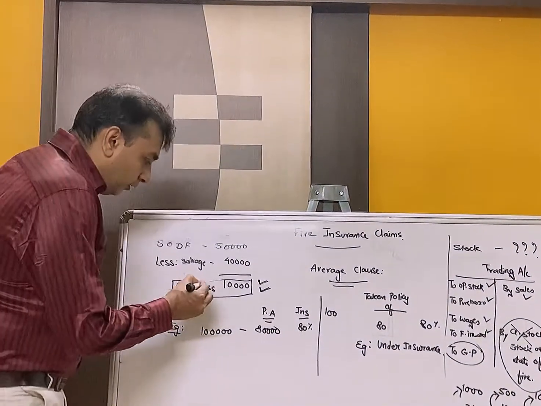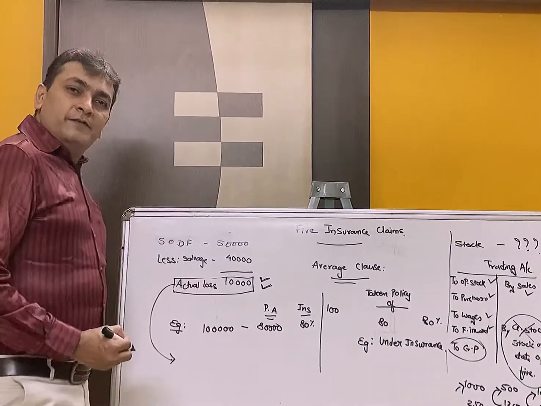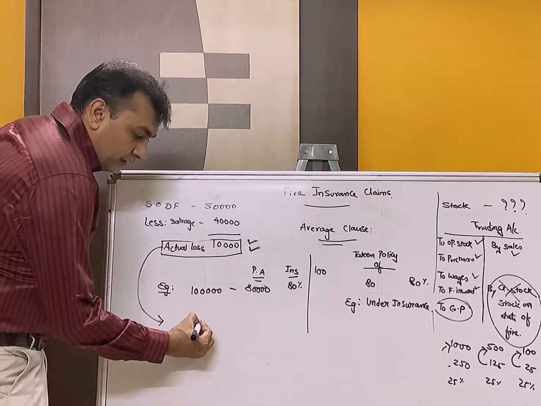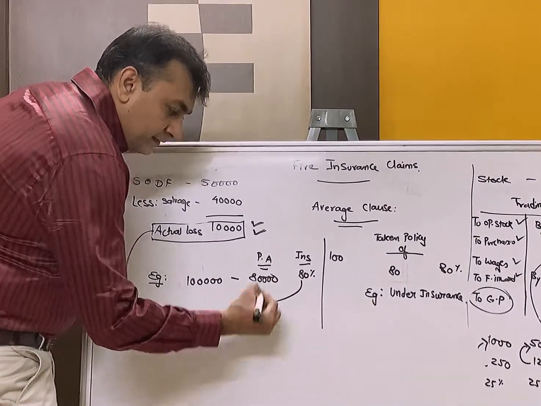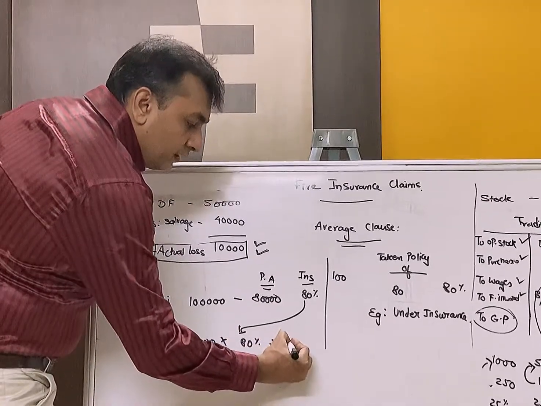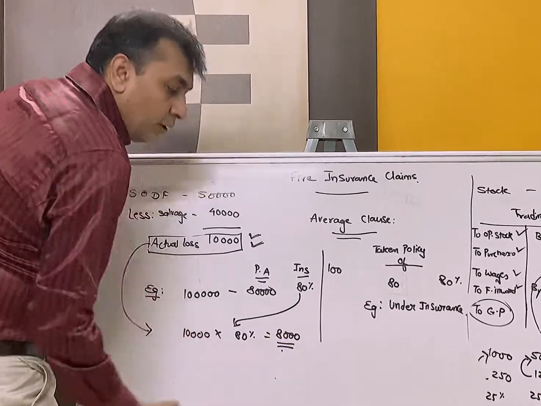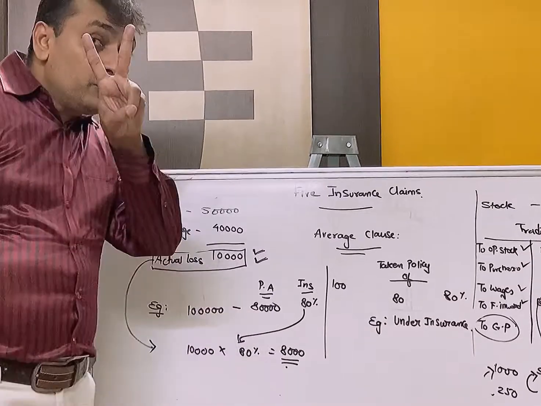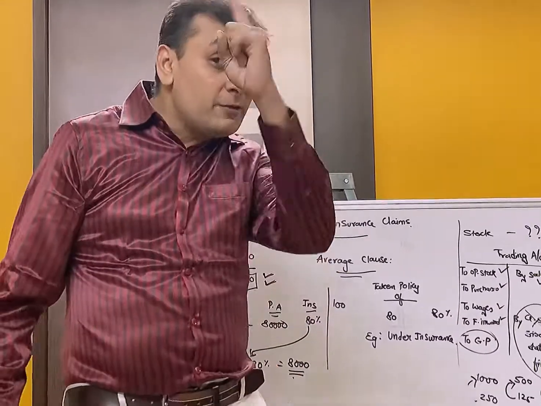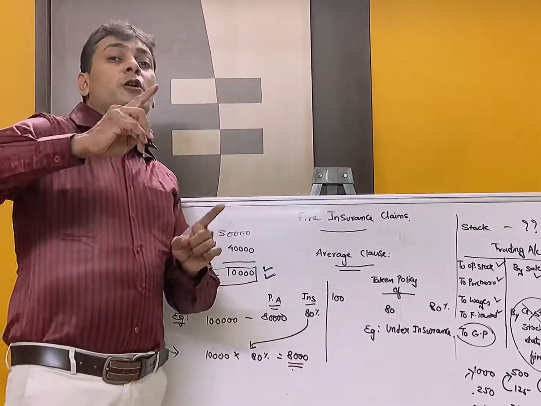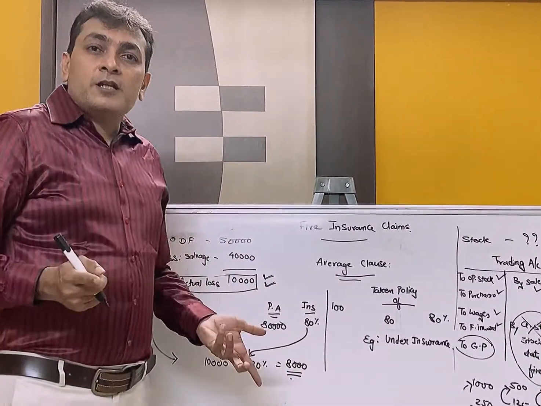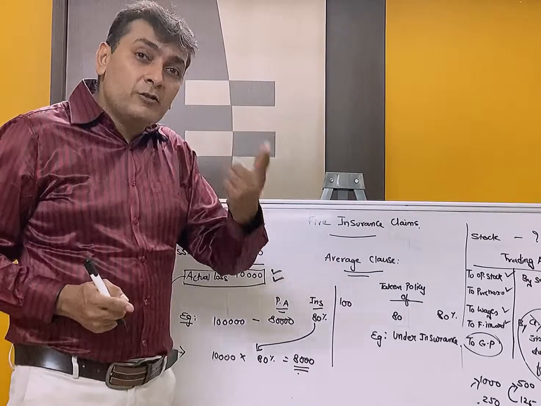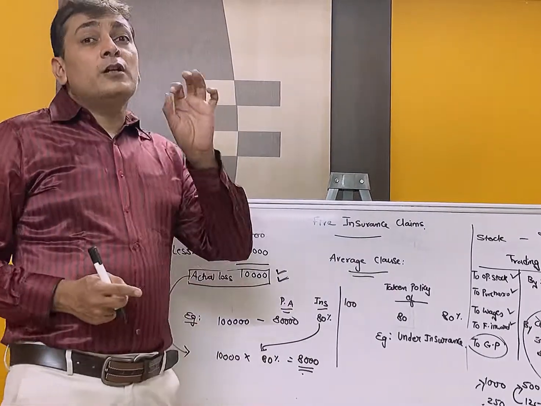So we provide you not 10,000, but the same percentage. So we will give you a claim of only 8,000. Hence the remaining 2,000 is not given to you. This is what you study at FIJS. The insurance company admits a claim of this much, and does not admit 2,000. Why does it not admit? Because you were under insured.